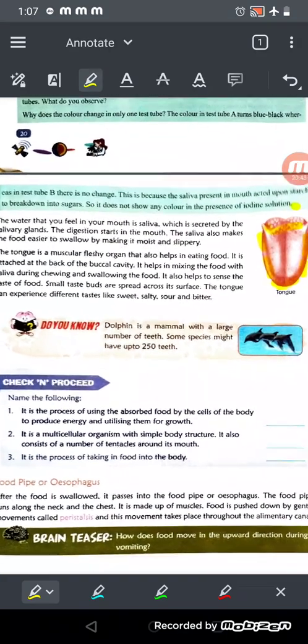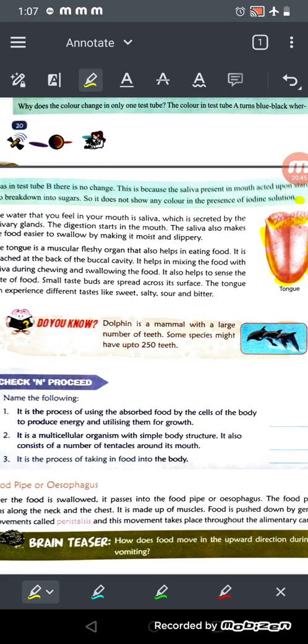Okay, now see, the dolphin is a mammal, and they give birth to young ones, and they have a large number of teeth, 250 teeth. Think, socho, they have 250 teeth, we have only 32, right?